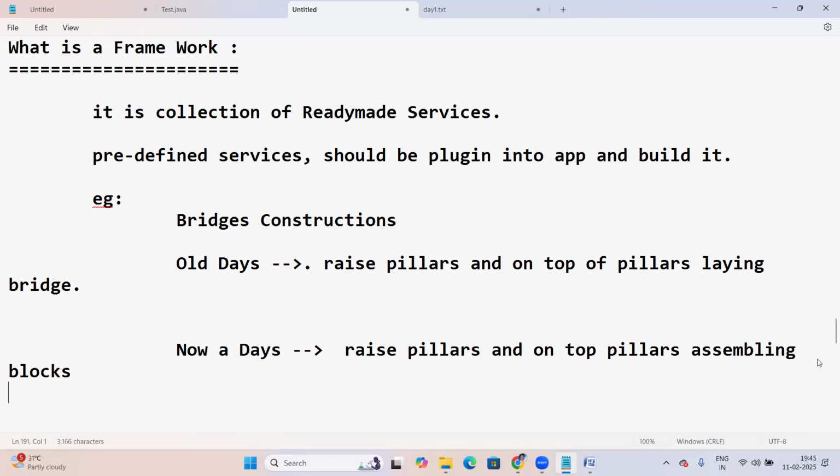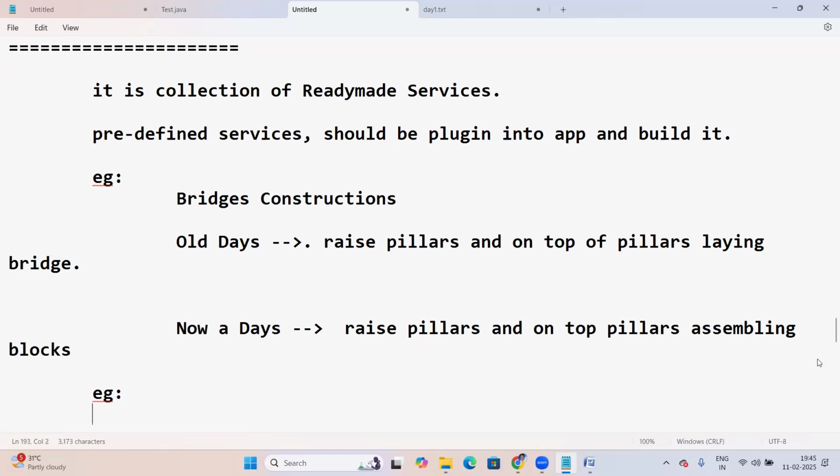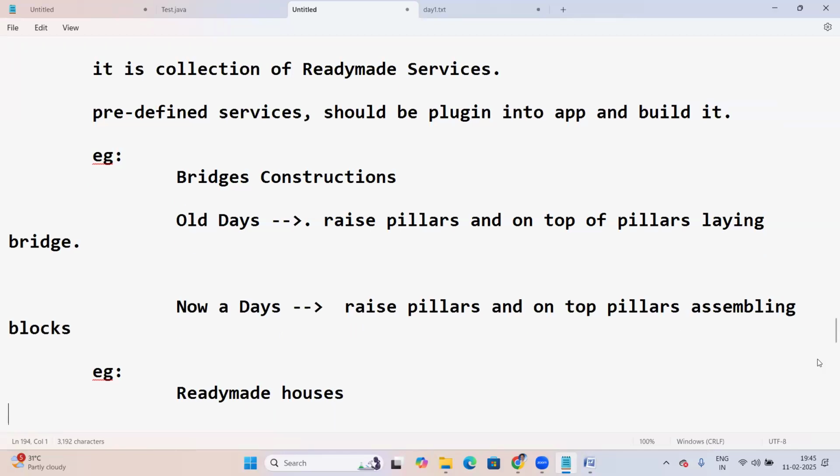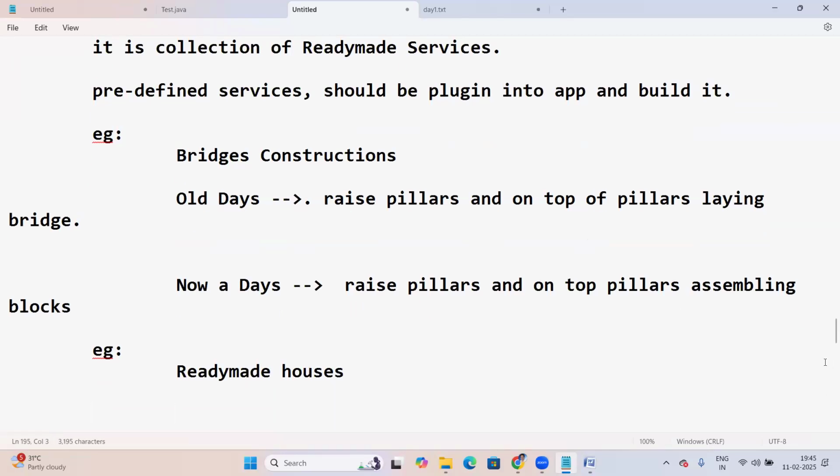One more example I will tell you: ready-made houses, one more example of this framework. In the case of ready-made houses, everything is readily available, like walls, doors, windows, and ceiling.